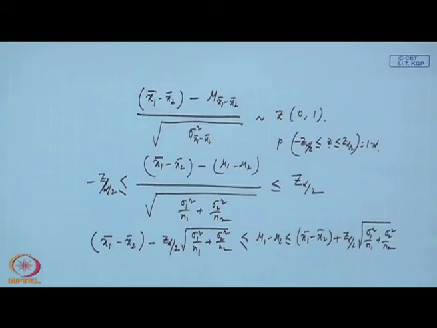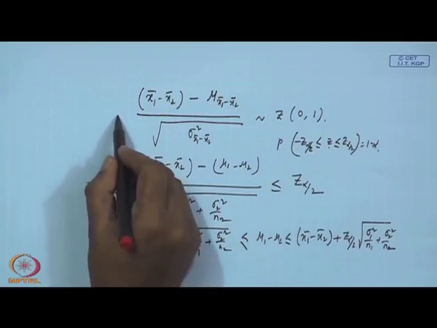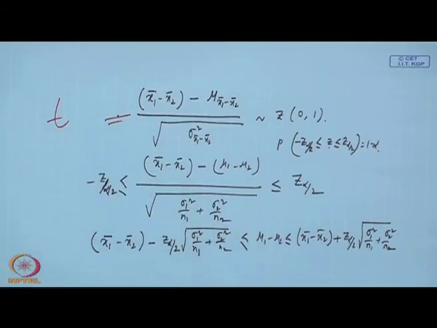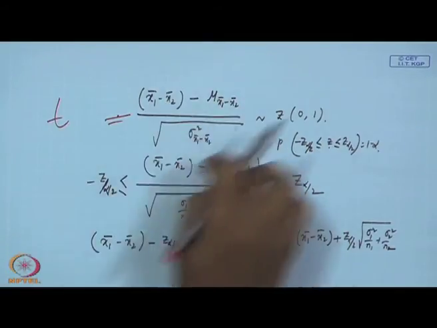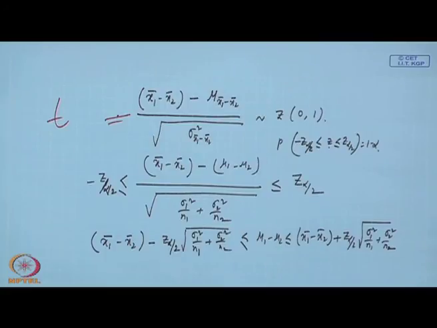This quantity will also follow t distribution, provided sigma1 and sigma2 are not known, sample size is small, but both the populations are normal. If it is non-normal, what will happen? Non-normal population means standard deviations are not known, sample size is small, you cannot do parametric distribution.